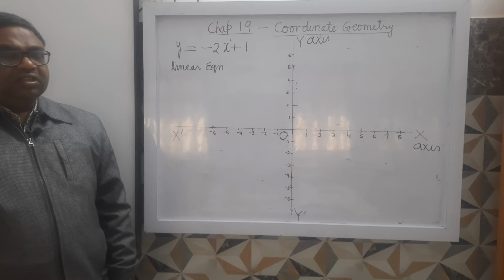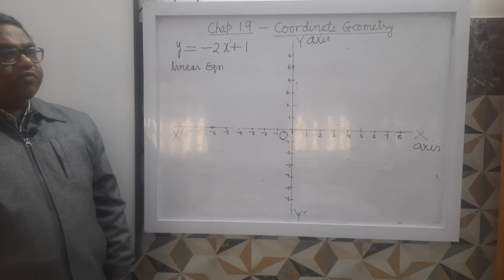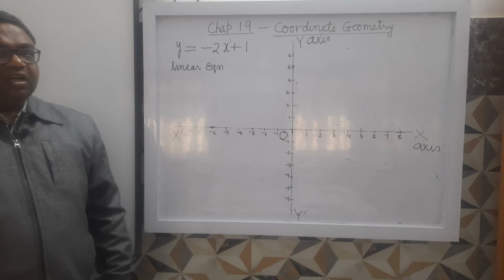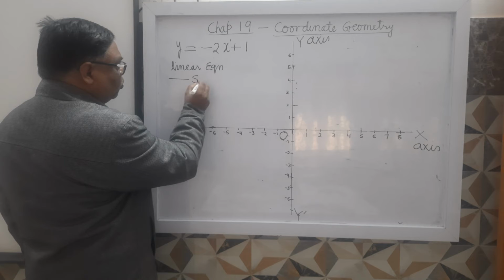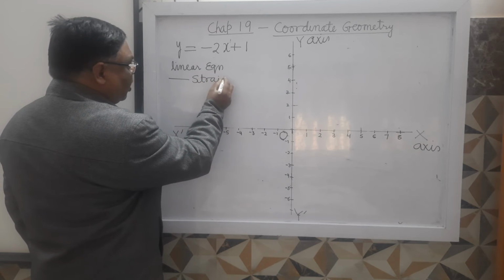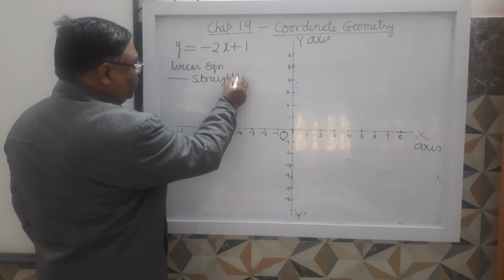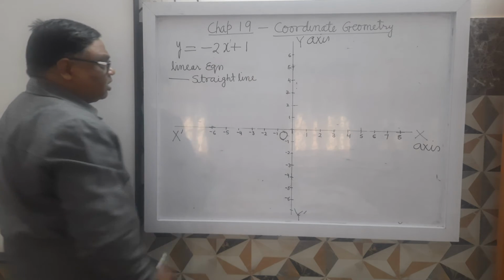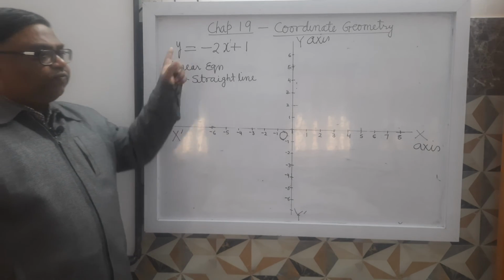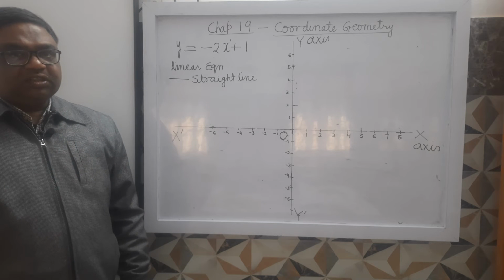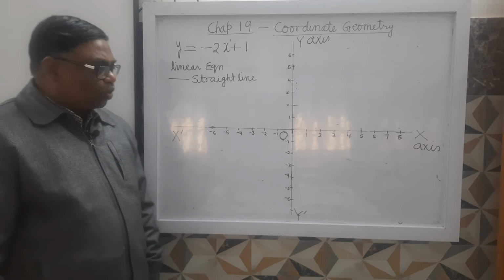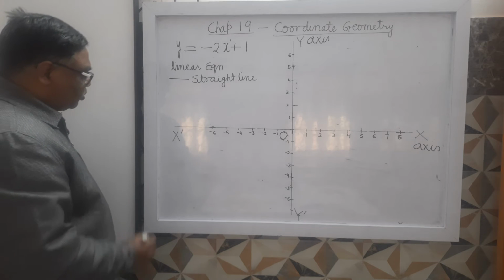Is it clear? So we will plot the graph of a linear equation, and the graph of a linear equation will be a straight line, that you remember. Now this graph we can represent with the help of some points. What will be those points? How will you find them? See here, all of you.